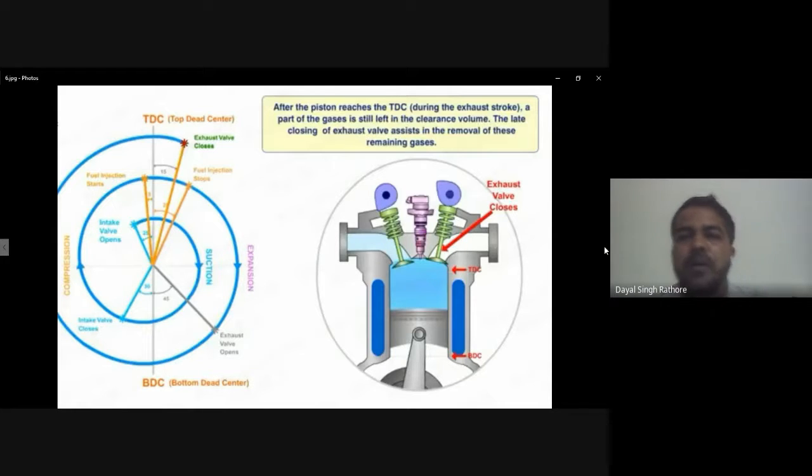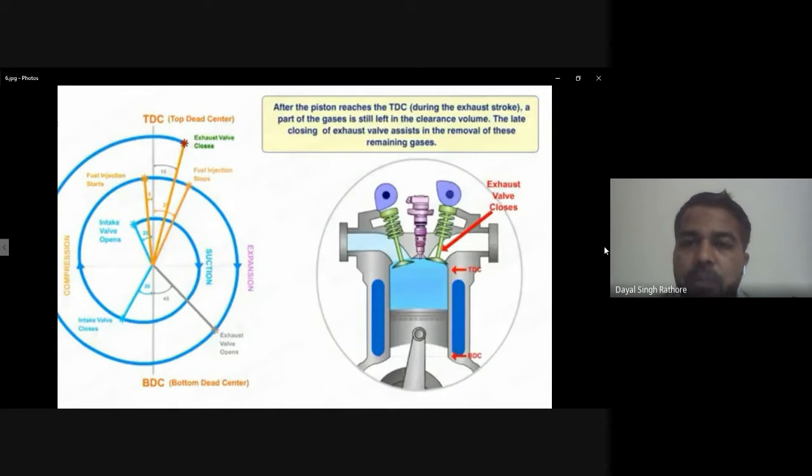So approximately, in the suction stroke, the inlet valve opening duration is around 225 degrees, and in the exhaust stroke, the exhaust valve opening duration is around 240 degrees. At the end of the exhaust stroke and the start of the suction stroke, a phase comes which is known as the valve overlapping phase.